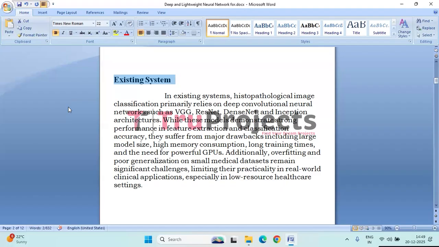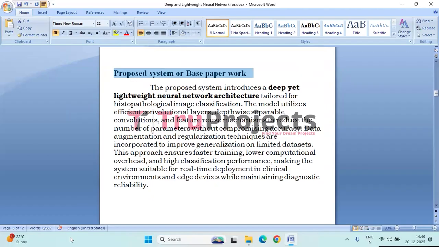As a result, despite their strong performance, such models are less practical for real-time use and deployment in resource-constrained clinical environments. Coming to the proposed system or base paper work, the proposed system focuses on designing a deep yet lightweight neural network specifically optimized for histopathological image classification. Unlike traditional heavy models, it employs efficient convolutional operations such as depth-wise separable convolutions and feature reuse mechanisms to significantly reduce the number of parameters and computational cost while preserving classification accuracy.